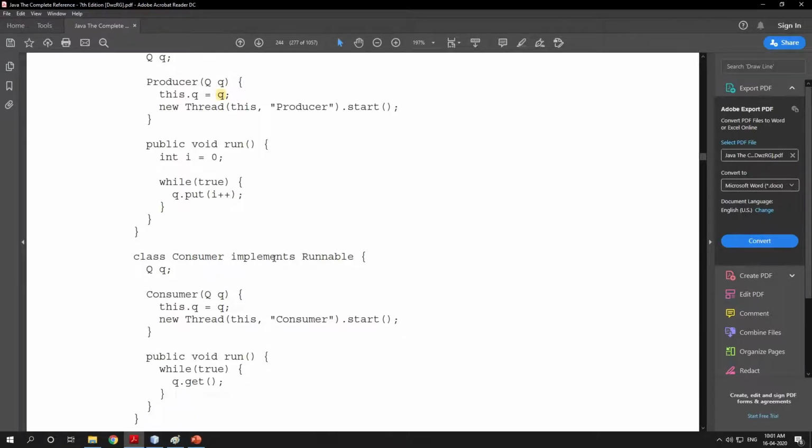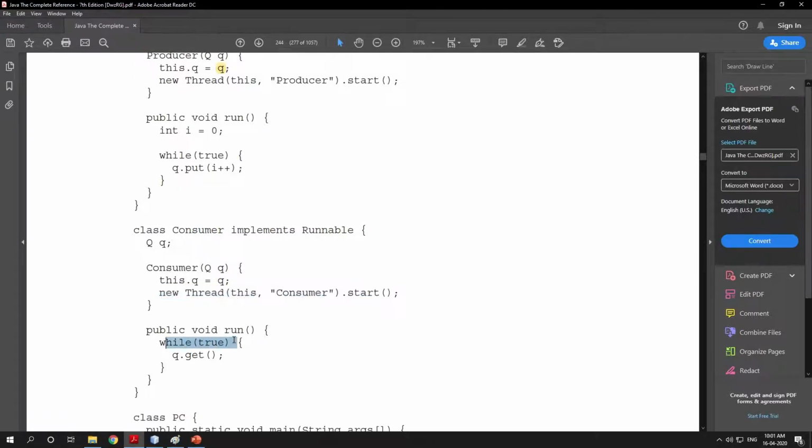In the consumer, consumer implements Runnable, the same thing. You take the same variable, then in the consumer constructor you initialize the queue with the same address, then you create a consumer thread and start it. Start will call run, and you create an infinite loop, and the consumer will call get through the object of the queue.